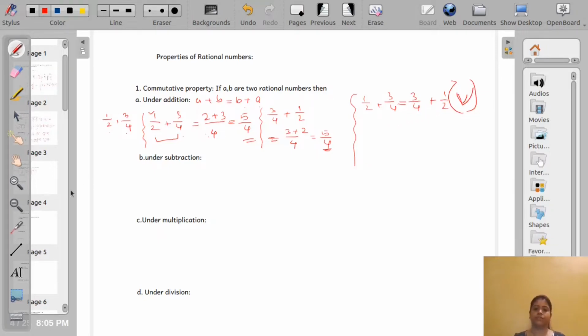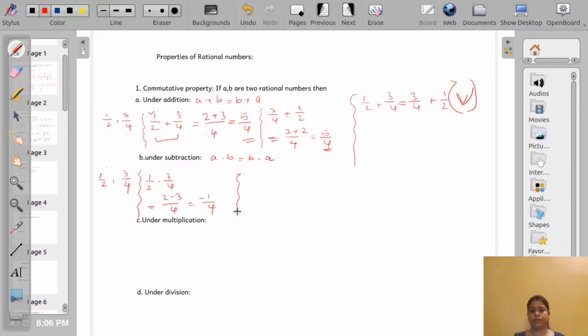Now let us check for subtraction. If A and B are two rational numbers, then A minus B should be equal to B minus A. Let us take the same example, half and 3 by 4. First we will do half minus 3 by 4. The LCM will be 4. 2 minus 3 is minus 1 by 4.